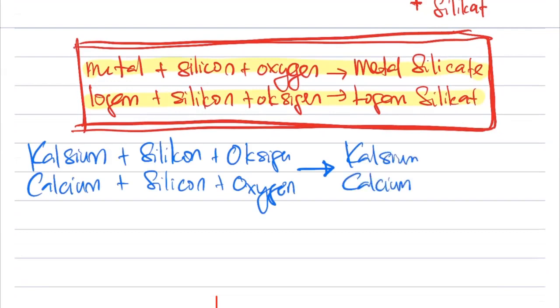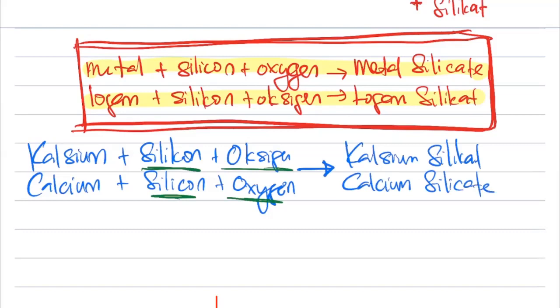Here we got calcium. And then look here, the name silicon oxygen. Mereka akan bertambah and mereka akan menjadi apa? Silikat. They will tambah and they will get something we call silicate. Okay, so this is it.